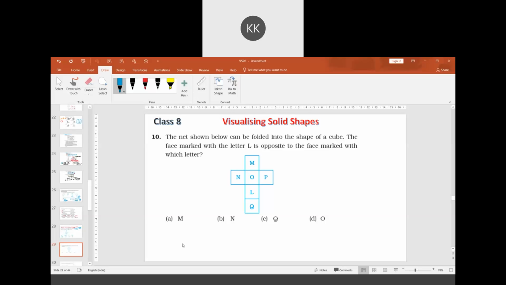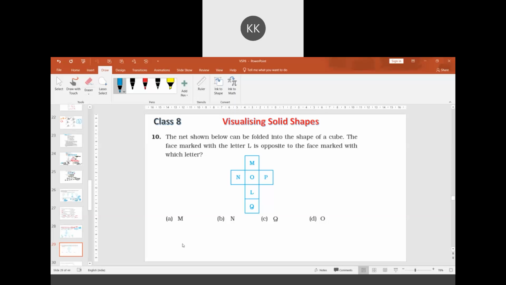The net shown below can be folded into the shape of a cube. The face marked with the letter L is opposite to the face marked with which letter? M, sir. When it is folded, M, sir.